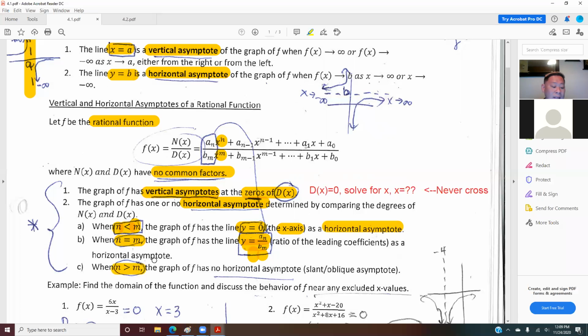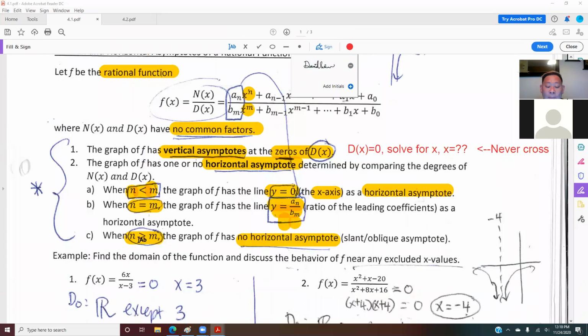And for the last one, if your top power is greater than your bottom power, we have no horizontal asymptote. So when you do your 4.1 homework, if this case happens, you leave it blank. Do not use DNE. A lot of students say, oh, this one, no horizontal asymptote, and they write no or DNE or something else. Your online homework will mark you wrong, so you leave it blank.